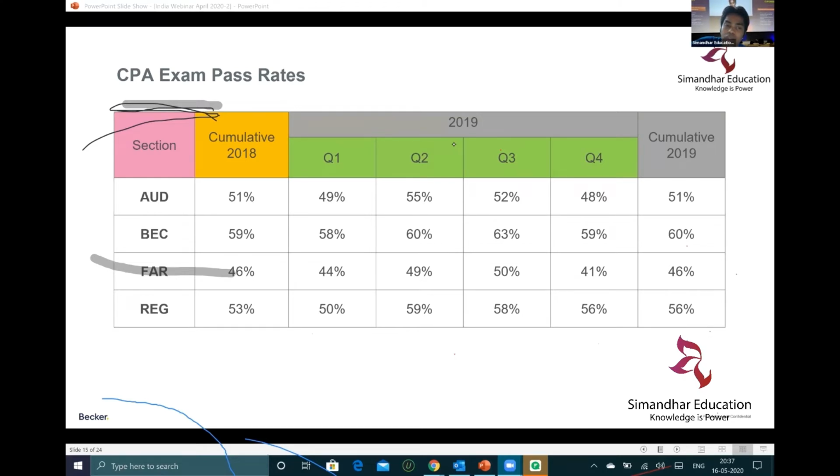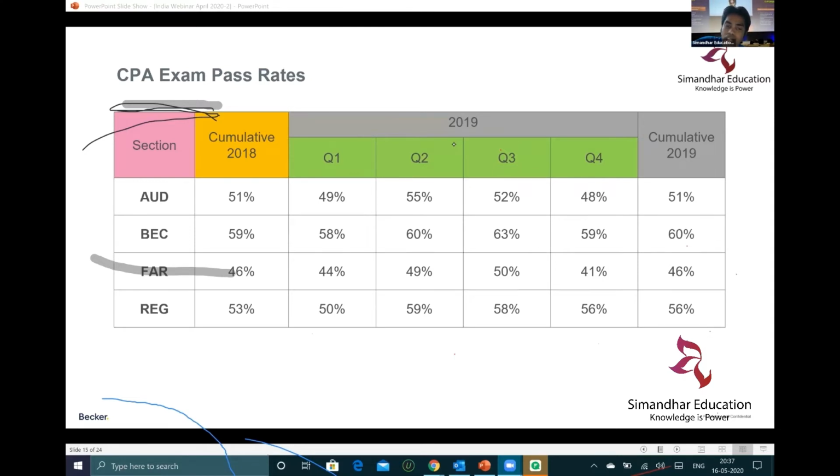So I would say if anyone is starting CPA, they should definitely start with a subject called FAR because it's a voluminous section. Having said that, it is more on understanding. So you can start any of the sections, whether it be FAR, audit, BEC, and regulation. Because there is an 18-month rule, I would prefer that you start with FAR first and then go on for an easier section like BEC and then audit and then regulation.